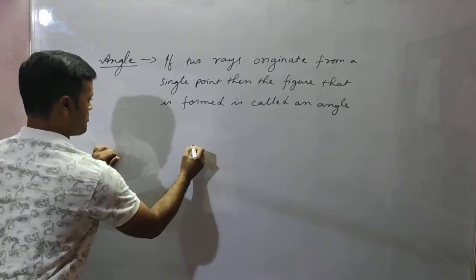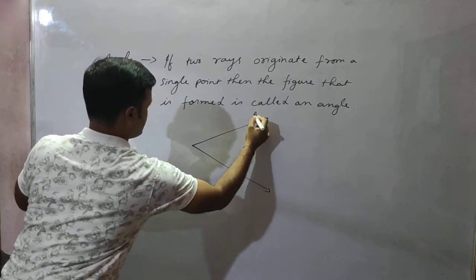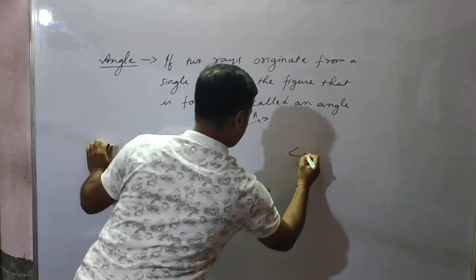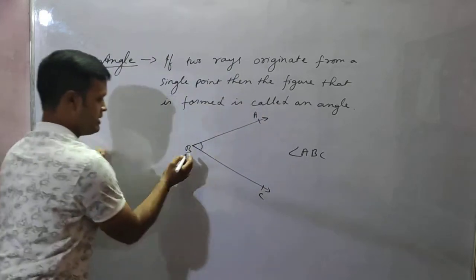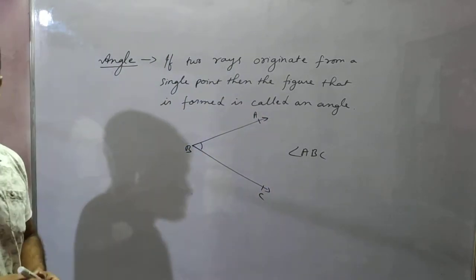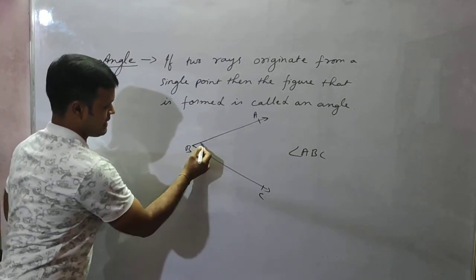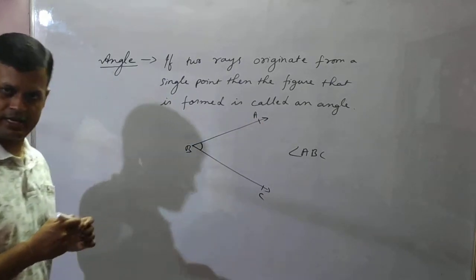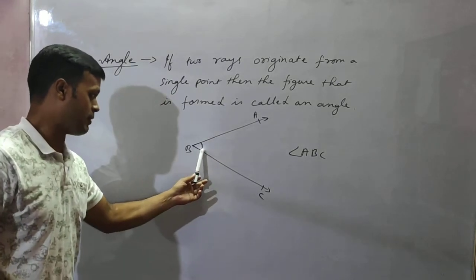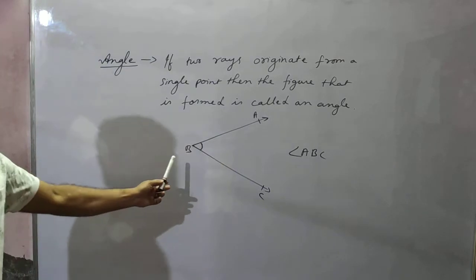Suppose from this one point, two rays are originating this way, then this will be ABC. So this angle is named as angle ABC. This B, where the angle is situated, that point must come in the middle. Many of you don't understand how to name the angle, so it is named this way, angle ABC. The vertex at which the angle is formed is always kept in the middle.